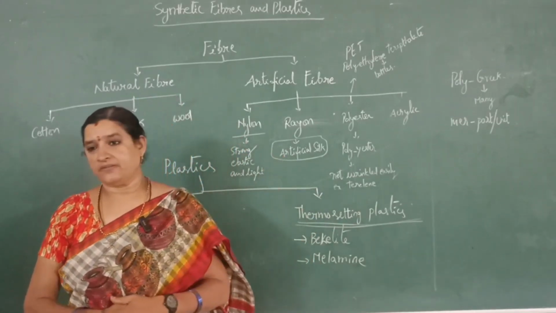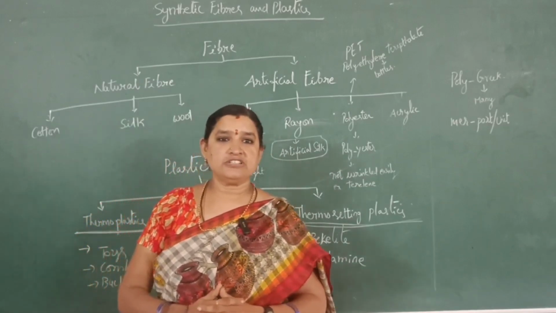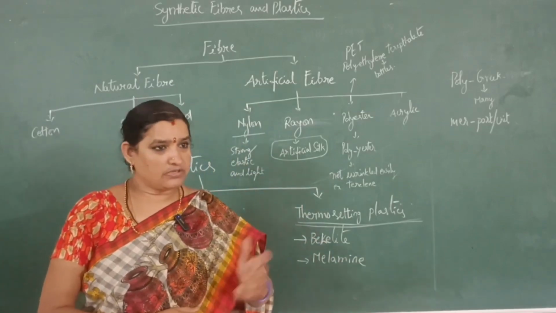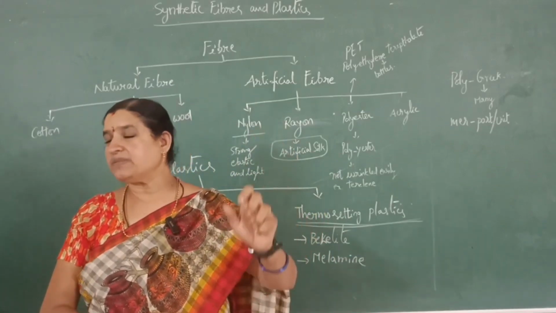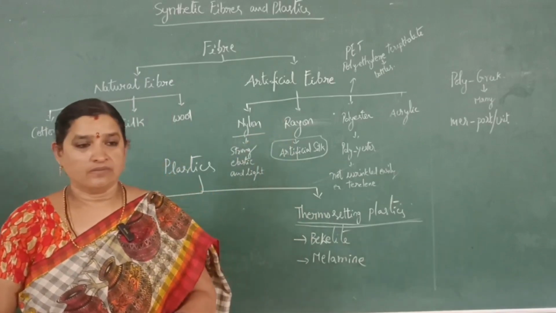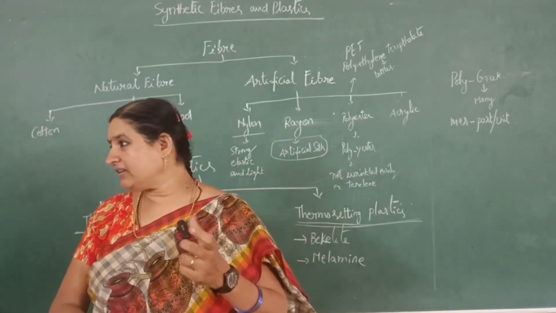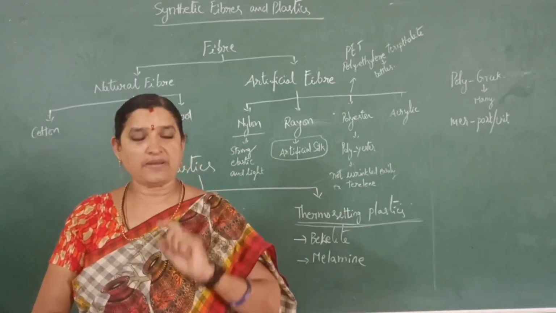Next one is rayon. Rayon we also get from cellulose. What is meant by cellulose? It is a combination of glucose. We get that cellulose from the stem of plants, like bamboo, etc. Cellulose we also get from plants.